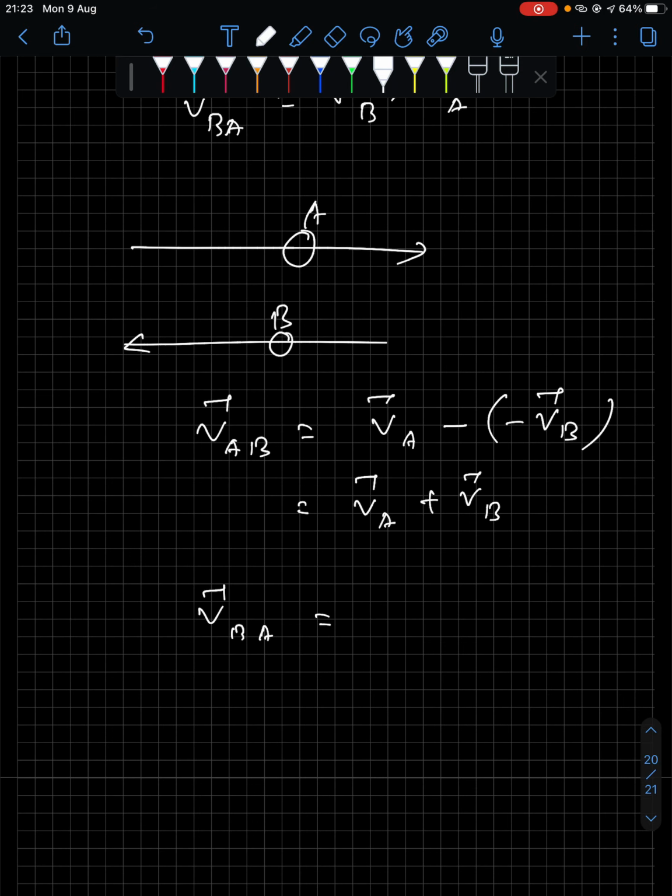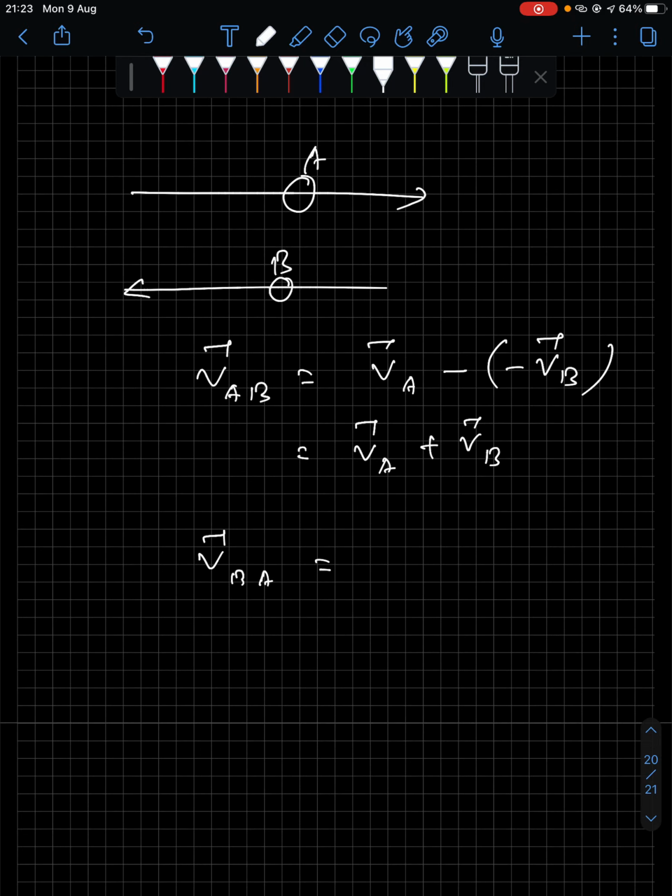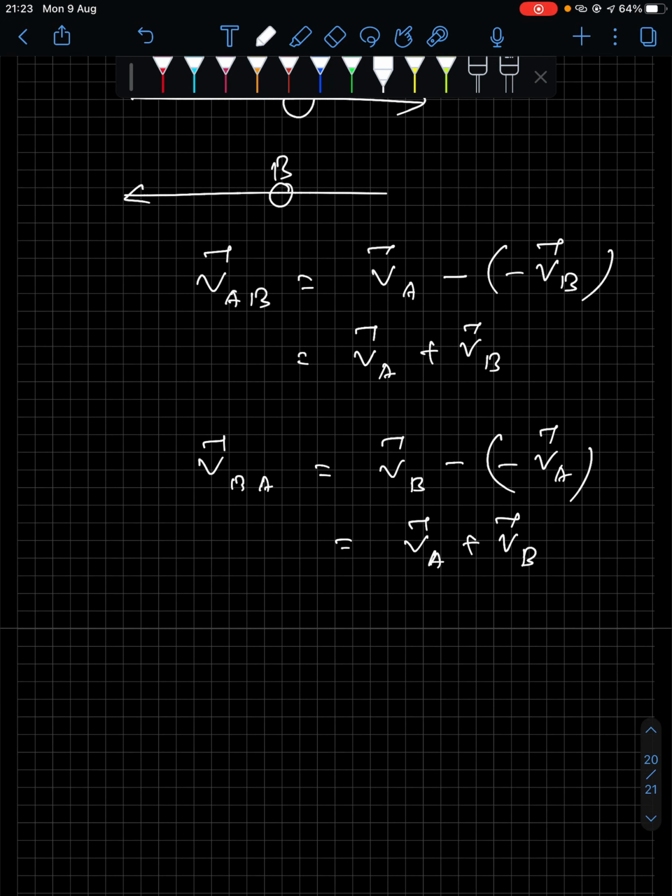Okay, similarly you can do it for VB with respect to A. If you want to calculate the velocity of body B with respect to A, then you can do it again. Now it depends, like which direction you want to take as positive. Now if we take this left side as positive, then it will become like VA plus VB only, or VB plus VA. So VB we are taking as positive, then VB minus VA. Okay, so this is like VA plus VB.